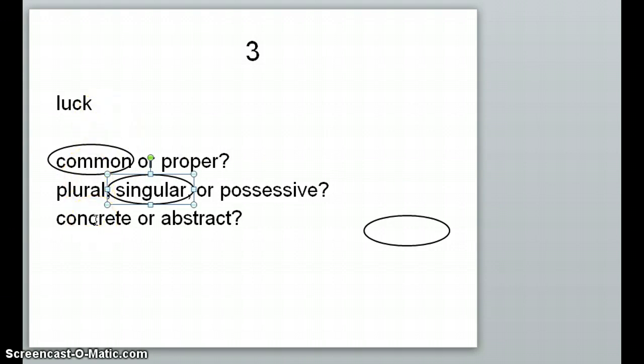And then is it a concrete physical thing, or is it just an abstract idea? Hopefully you're able to get this. I know thinking about abstract things can be hard, but with luck, you might be able to think of a lucky four-leaf clover, but that's just a representation of luck. So luck would be abstract.